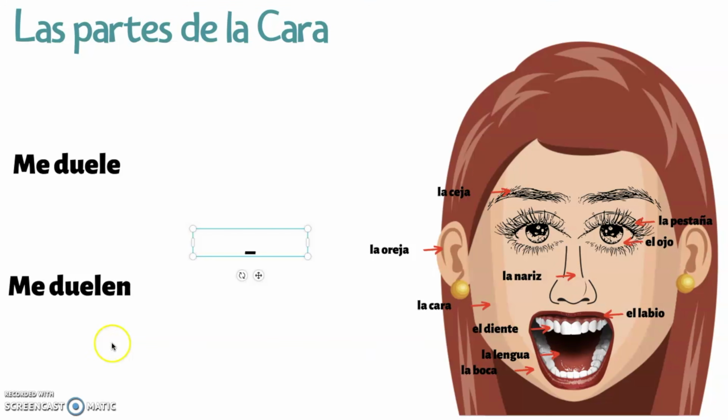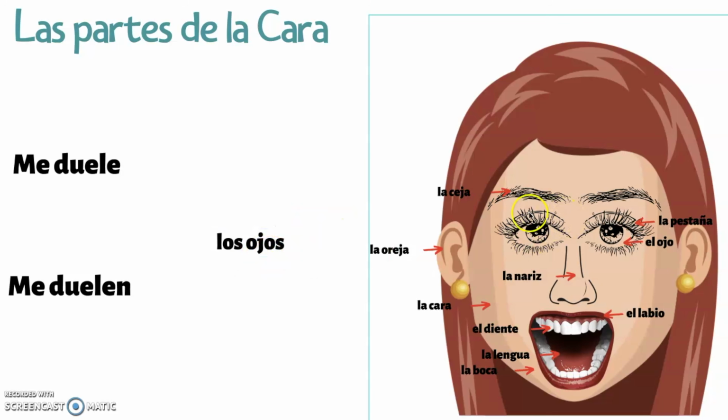Muy bien. Now that you know las partes de la cara, the parts of the face, we can focus on making sentences with the verb doler. So let's remember, me duele is singular. Me duelen is plural. So here's an example. Los ojos, your eyes. If I want to say my eyes hurt, would I choose me duelen or would I choose me duele?